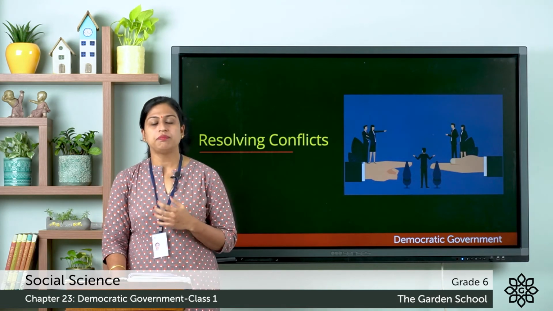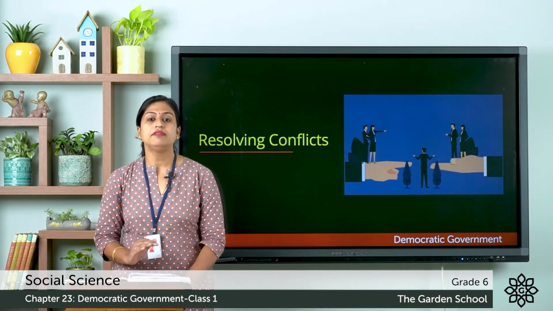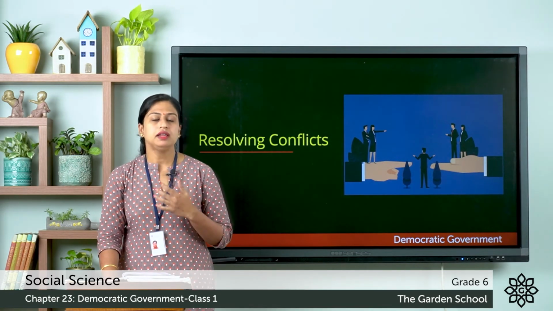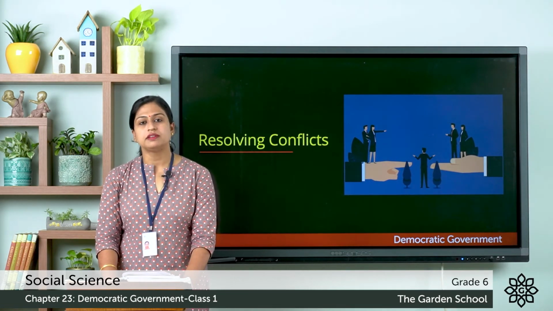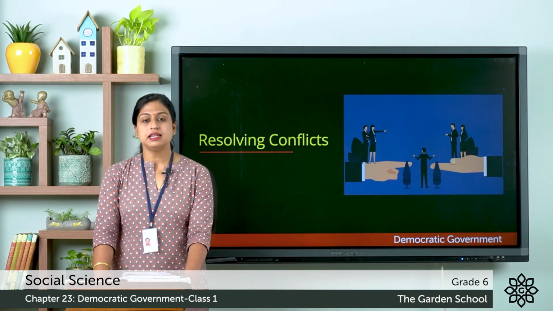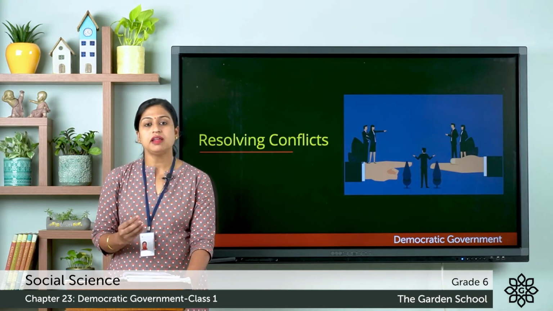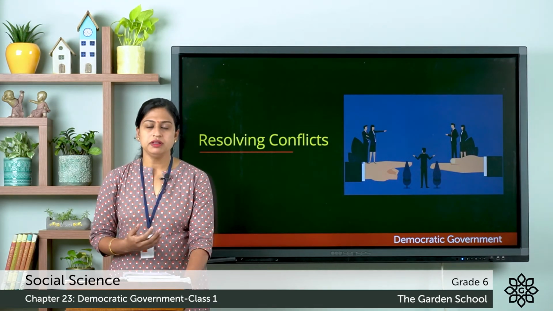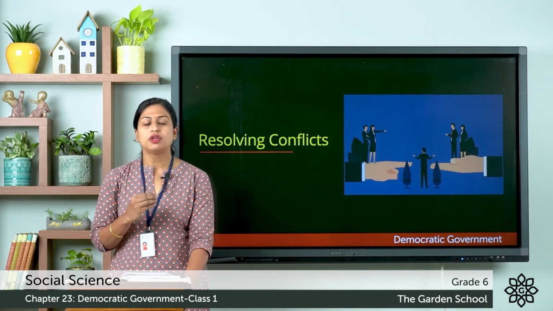So you all know that people from different religions, regions, races, they live here. So there's a major chance of conflicts among them, and it is the duty of the government to step in and resolve the conflicts. For example, interstate disputes, that is the disputes between the states for sharing natural resources like the river water. So here the central government tries to resolve the conflicts in a peaceful manner, that is through